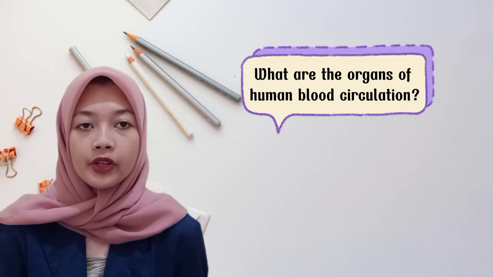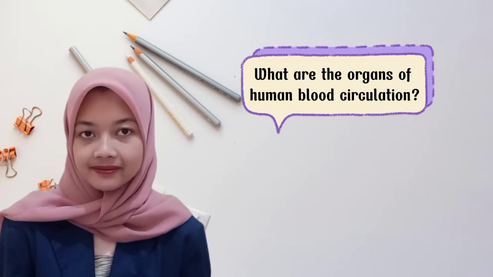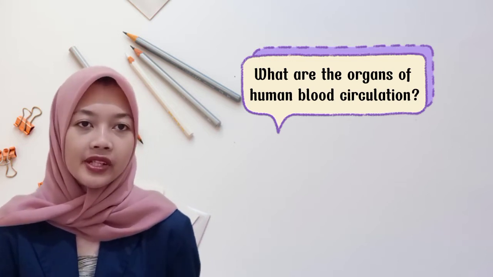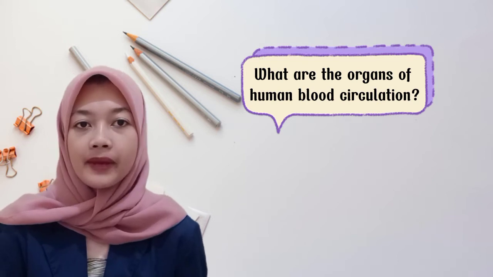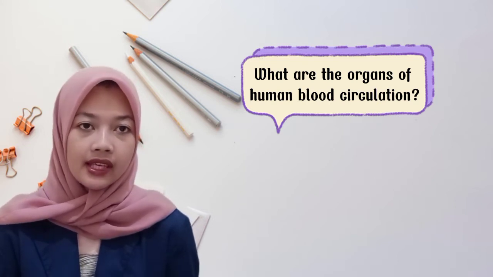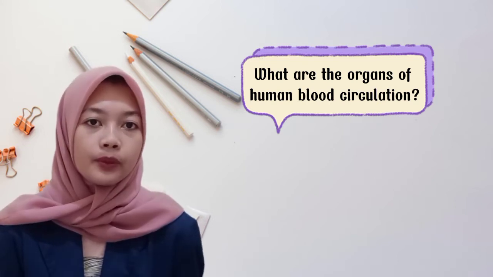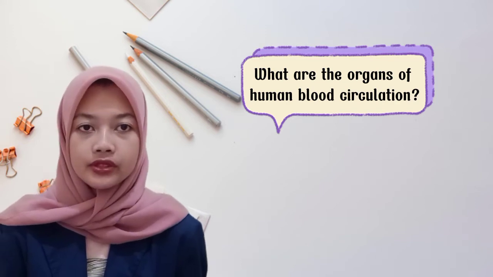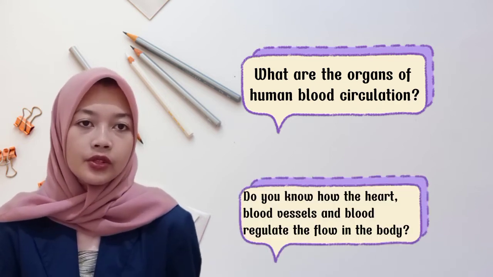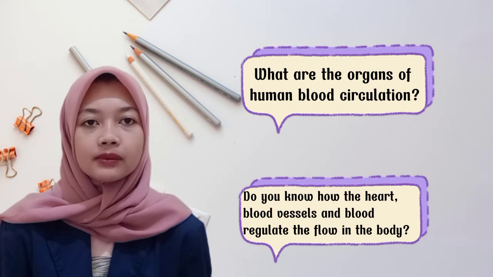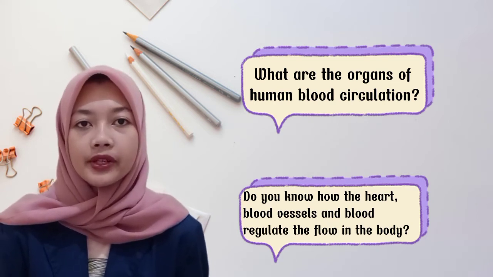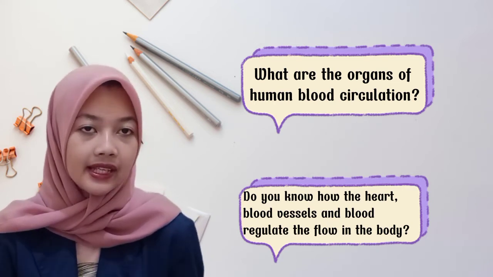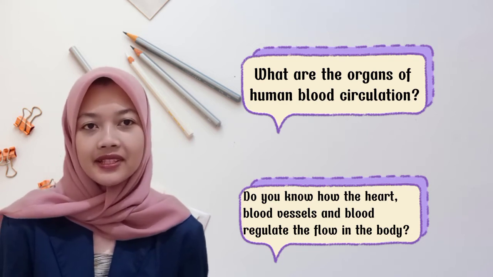So, what are the organs of human blood circulation? Human circulatory organs have three main components, namely the heart, blood vessels, and blood. Do you know how the heart, blood vessels, and blood regulate the blood in the body? Let's discuss.